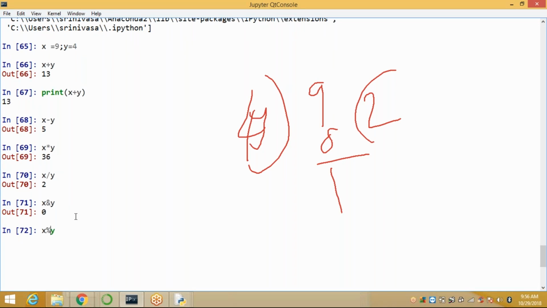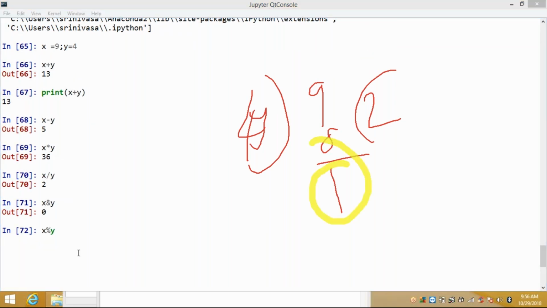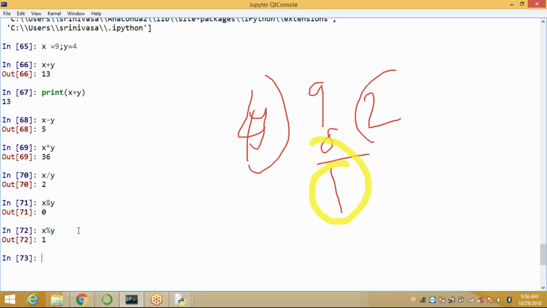Okay, logical operators. So when x and y are both true, only then is it true. If any one is false, it is false. Either true or false, false, true, false, false. We'll discuss later. Okay. Next, x modulo y. Modulo means now the y value divides the x operand. So 4 divides 9, 4 twos are 8. The remainder it gives is 1. When you apply this, it will give 1.